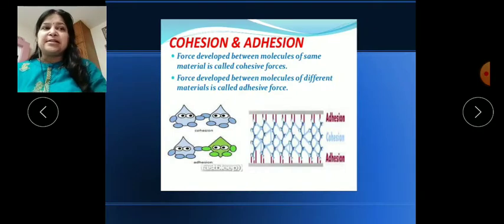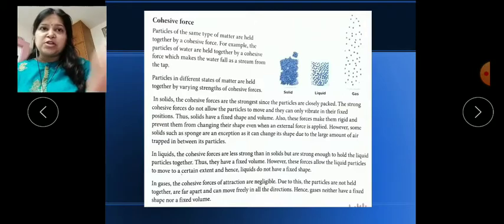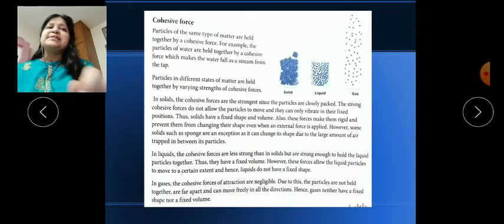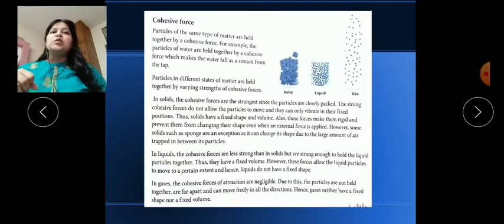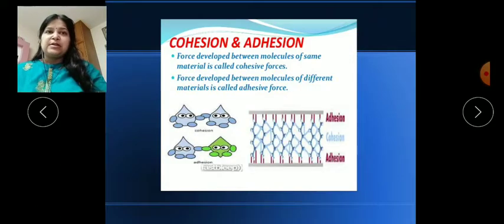Now children, there is another term which is called cohesion force. It is given in your book. It is also a kind of force which allows molecules to come closer, or to pack tightly, like we have the adhesive here. First let me read the definition. What do you mean by cohesive force?